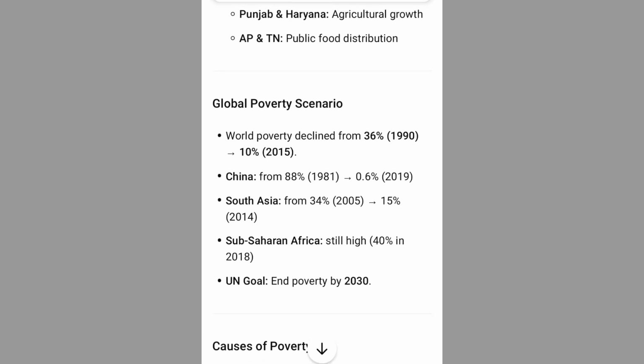Global poverty scenario. World poverty declined from 36% in 1990 to 10% in 2015. China from 88% in 1981 to 0.6% in 2019. South Asia from 34% in 2005 to 15% in 2014. Sub-Saharan Africa still high, 40% in 2018. UN goal: end poverty by 2030.